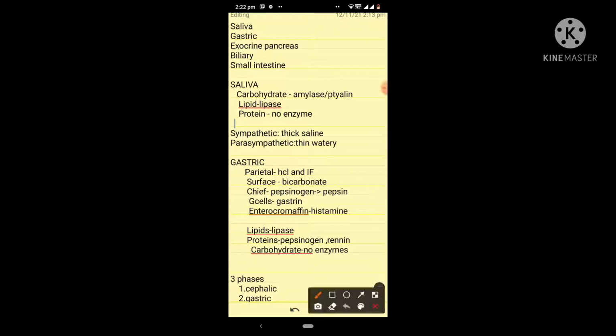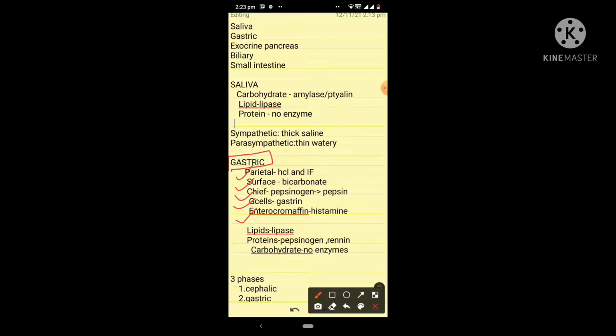Now coming to the most important GI secretion, that is gastric secretion. As I have already said, it is a major part of the GI secretions, and it is the most acidic GI secretion. It has a pH of 1 to 3. Now, where is this acid produced in the stomach? To answer this question, we have to know about the types of cells in the stomach. So, what are the different types of cells present in the stomach? They are parietal cells, surface cells, chief cells, G cells, and enterochromaffin cells.